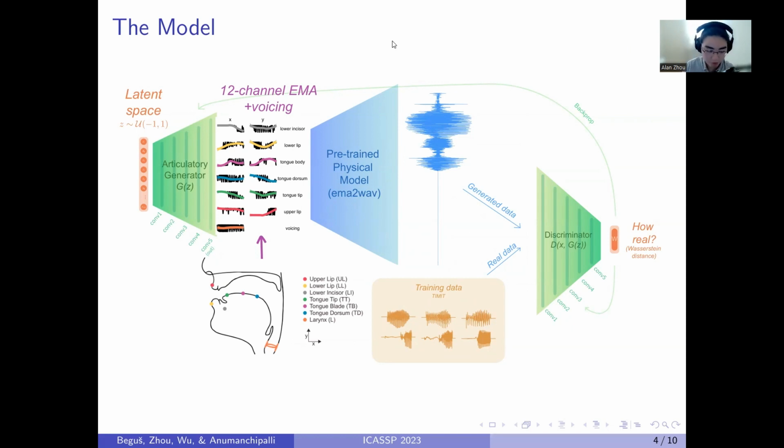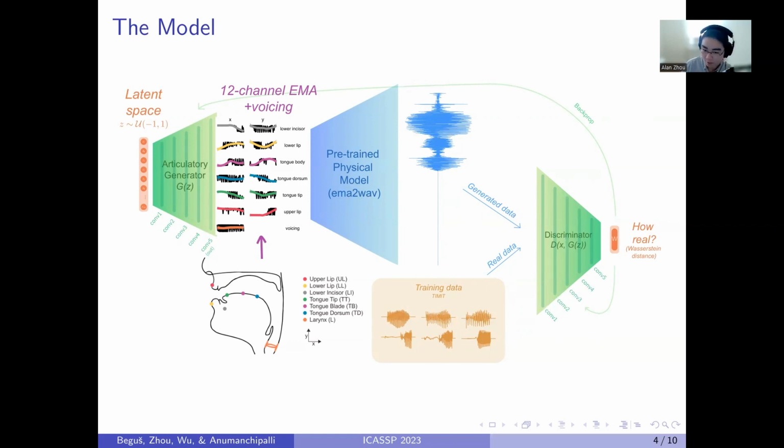The rest of the model, the articulatory generator and the discriminator, are more what you would expect to see in a GAN format. The generator takes as input some latent noise Z, and maps it onto some output G of Z. But here G of Z is not the direct speech waveform itself, but this 12-channel EMA plus voicing representation, which then gets passed through the physical model to be turned into speech. The discriminator takes as input real speech data, which we get from TIMIT, or generated speech data that follows this entire process from noise to EMA to speech, and it needs to assign a realness score to its input.